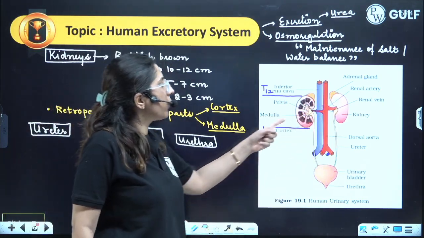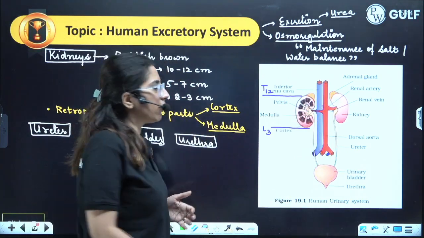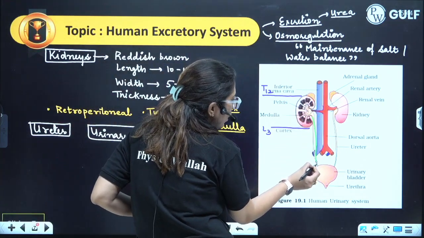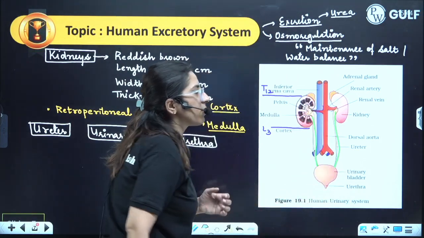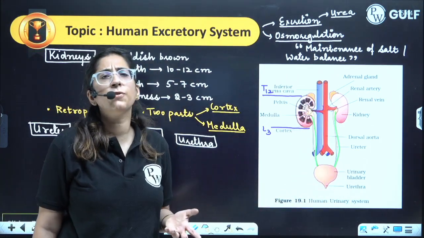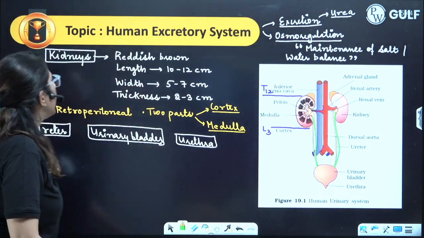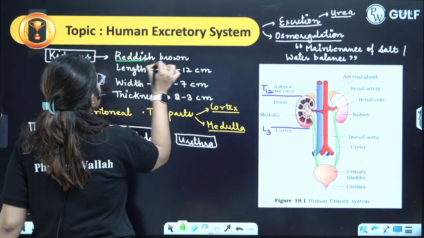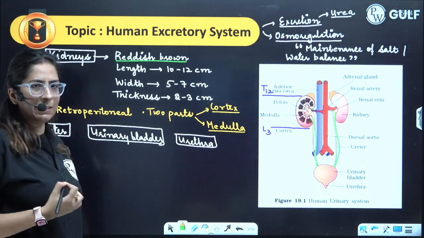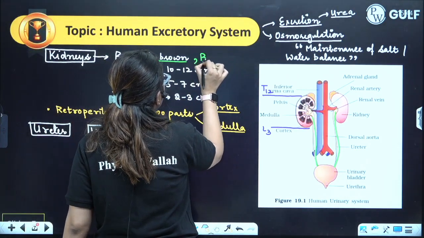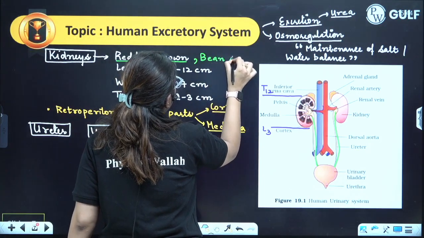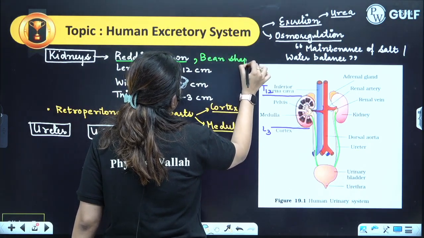Now from the kidney, the ureter comes out. You can see these two tube-like structures coming out. These are the ureters. This is the urinary bladder and this is the urethra. Let's first talk about the kidneys. They are reddish brown in color, right? They are bean-shaped. Very important, they are bean-shaped.